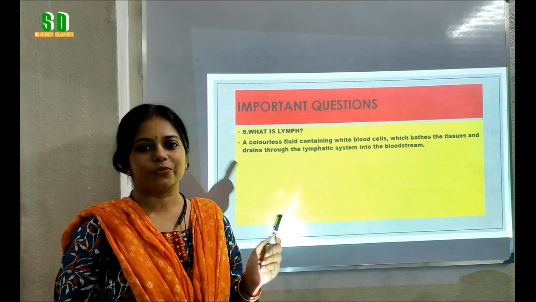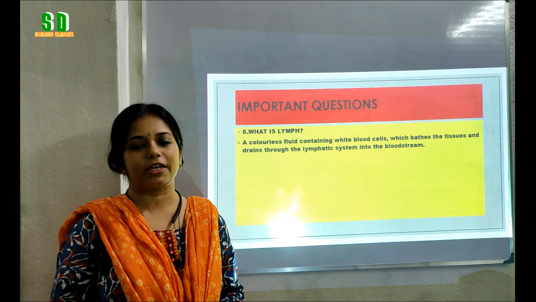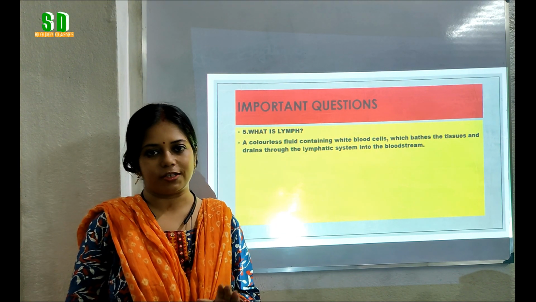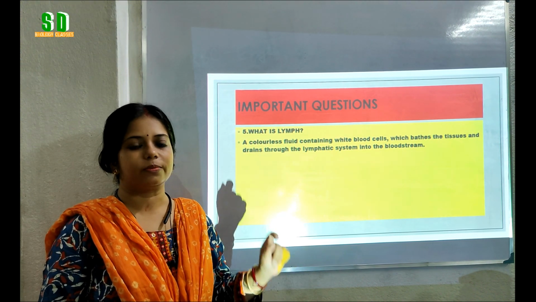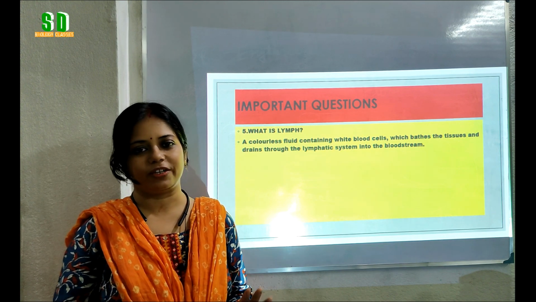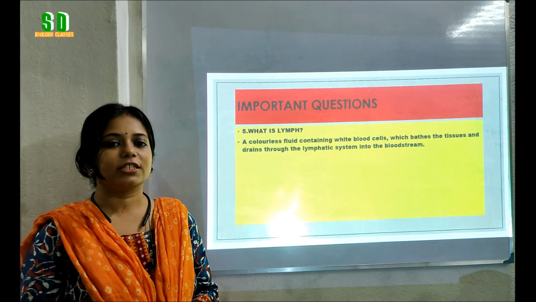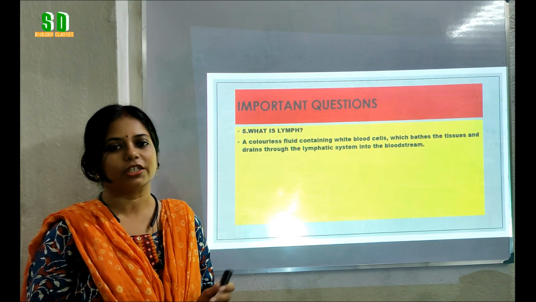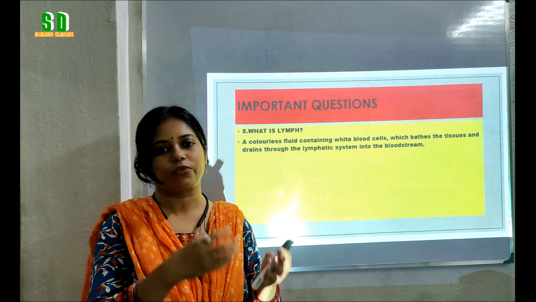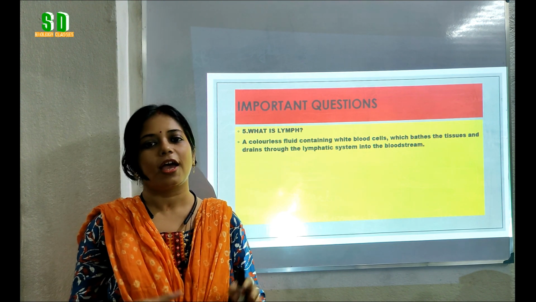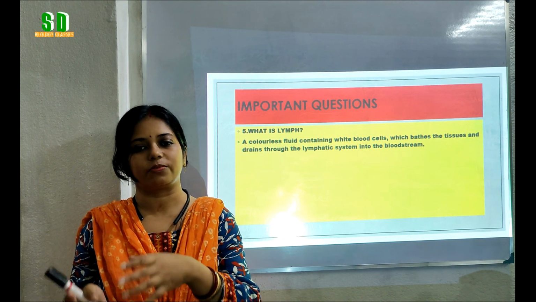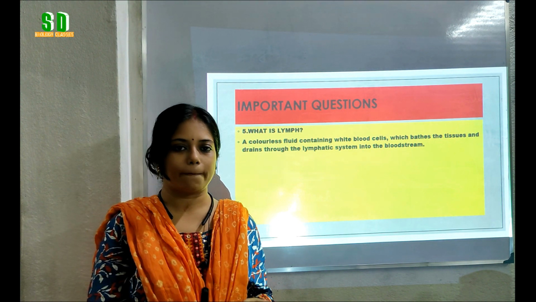Our next question is, what is lymph? We have learned that liquid or fluid connective tissues are of two types, blood and lymph. Now we have learned about blood, but what is lymph? Lymph is the tissue fluid that runs through the lymphatic system. It is a mainly colorless fluid which collects nutrients and other substances from the blood and sends them to the tissue, and the excretory materials formed in the tissue are collected and sent to the blood.